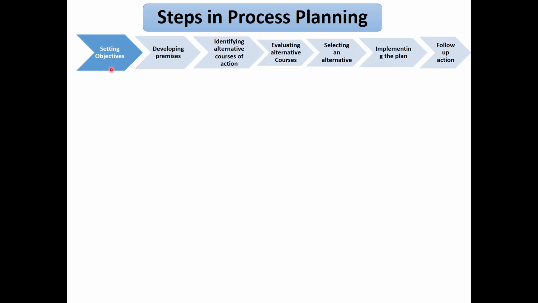See, these are the steps: setting objectives, developing premises, identifying alternative courses of action, evaluating alternative courses, selecting an alternative, implementing the plan, follow up the action. These are the steps in the process of planning. We will study one by one. First is setting objectives.